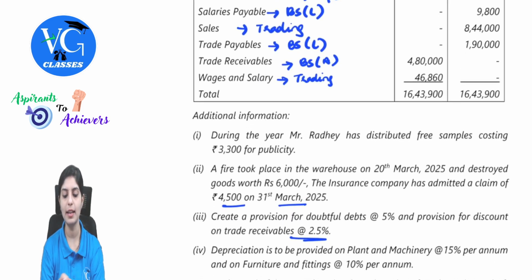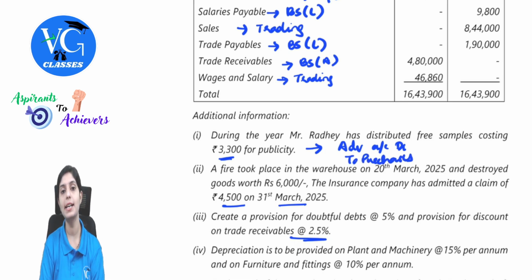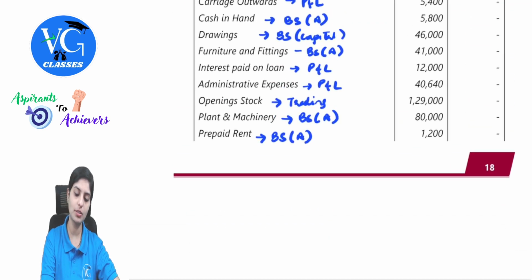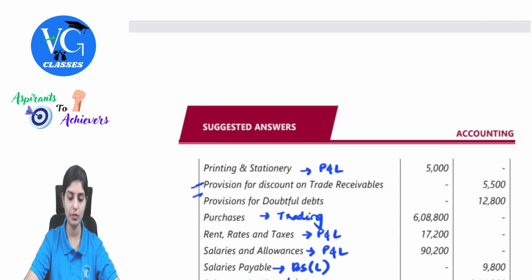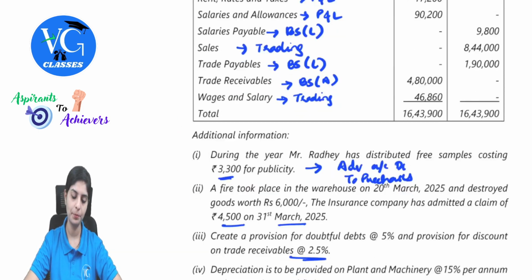During the year, Mr. Radhe has distributed free samples costing 3,300 for publicity. What is the journal entry for this? Advertisement expense account debit, to purchases. So what will be the impact we need to consider? Add advertisement expenses plus 3,300. There was some amount for advertisement, 40,640. Add 3,300 to it. And then also consider reduction of this amount in your purchases.